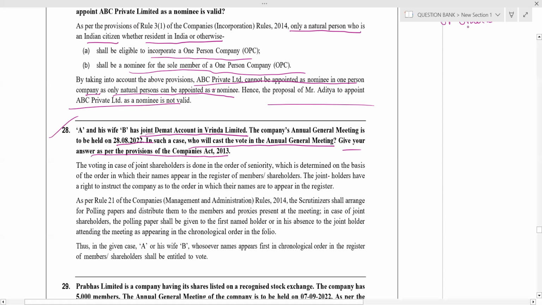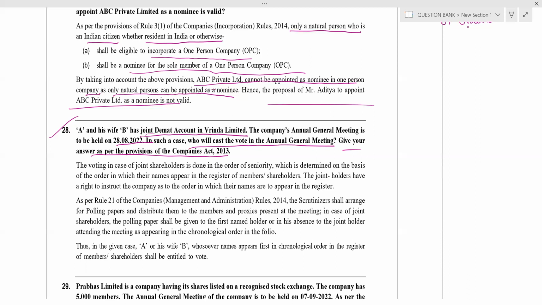What seniority? Age-wise seniority? There is no gender seniority, all are equal. There is no age seniority. Then, whose name appears first in the register.